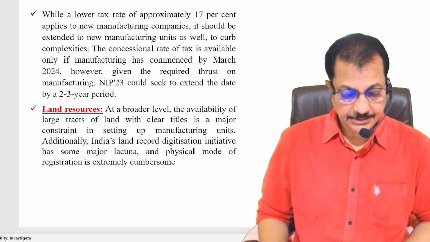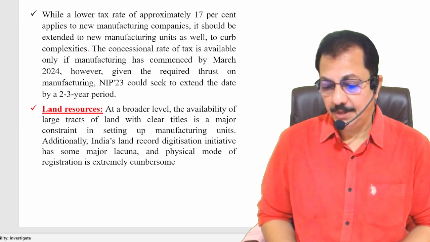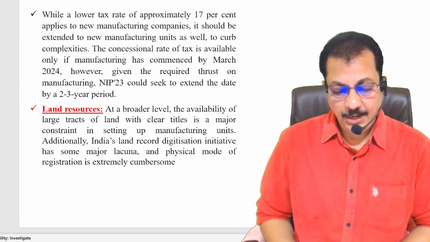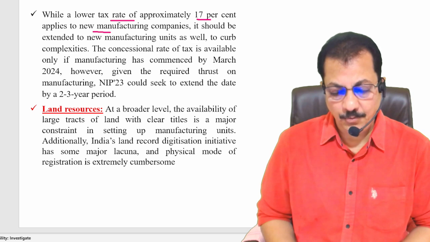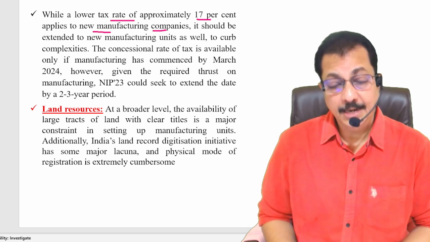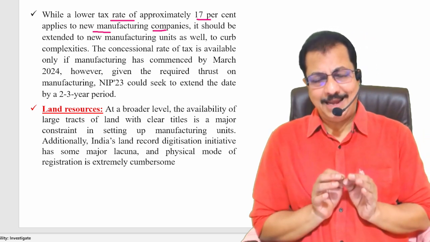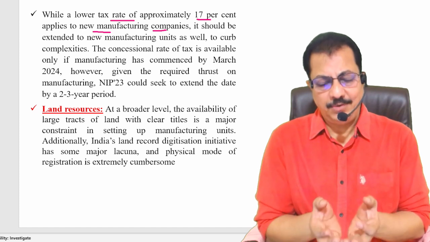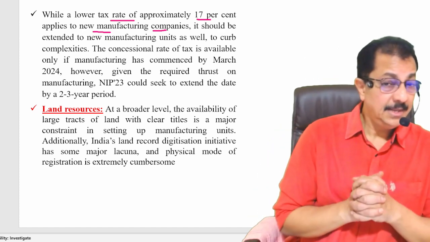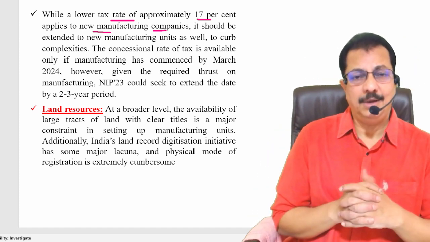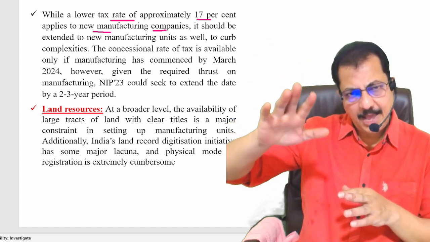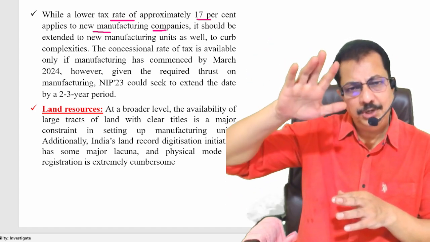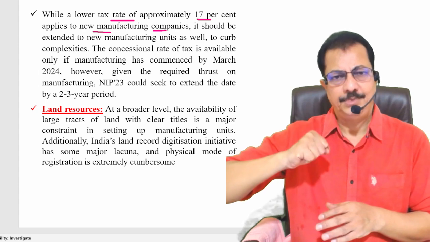Clear? Next. If you look at this last one, while a lower tax rate of approximately 17% applies to new manufacturing companies, kindly remember, we know what a tax and a tax structure is. Here we are mentioning the taxes that are imposed on the industries. Those taxes must be as low as possible only to attract the investments. Clear?